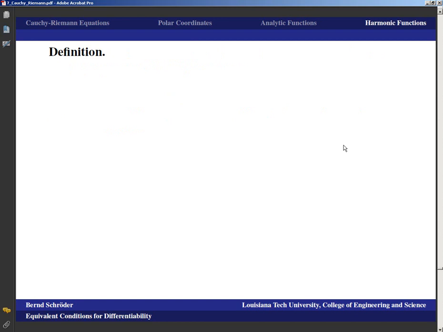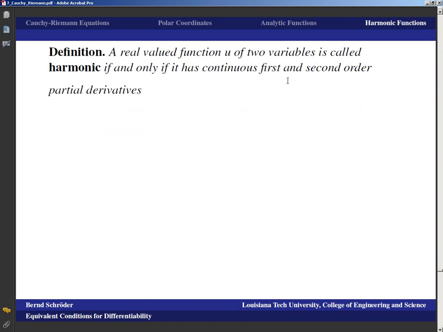All right, let's talk about harmonic functions. A real valued function of two variables is called harmonic if and only if it has continuous first and second order partial derivatives, and it satisfies the equation second derivative of u with respect to x plus second derivative of u with respect to y is equal to 0. Now this is not just a notion that is tied to 2 dimensions.